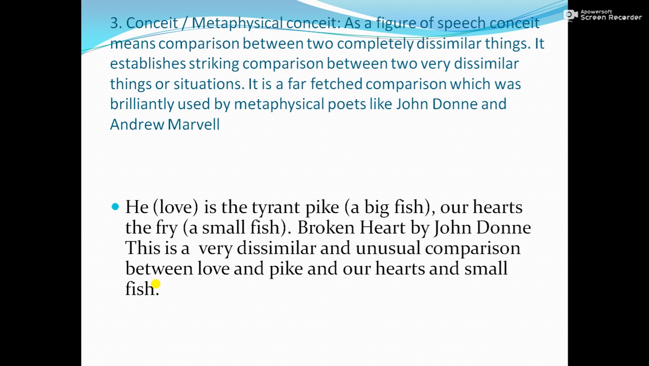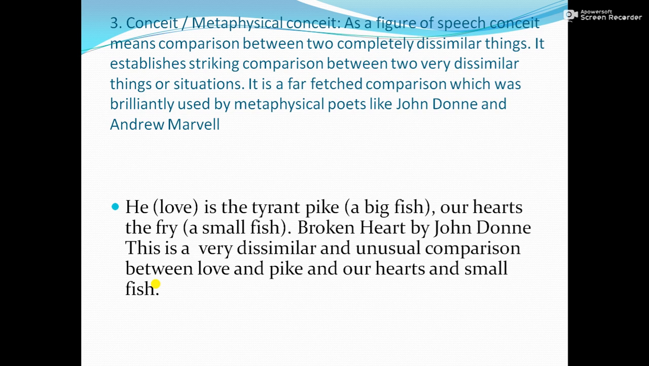The poet says, he, that is love, is a tyrant pike. That is, pike is a big fish. Our hearts, the fry. The fry is a small fish. Very small fish are called fry. So, this line is from the poem Broken Heart by John Donne, the most famous perhaps metaphysical poet. He says that love is the tyrant fish, a big fish, and our hearts, human hearts, they are like a small fish.